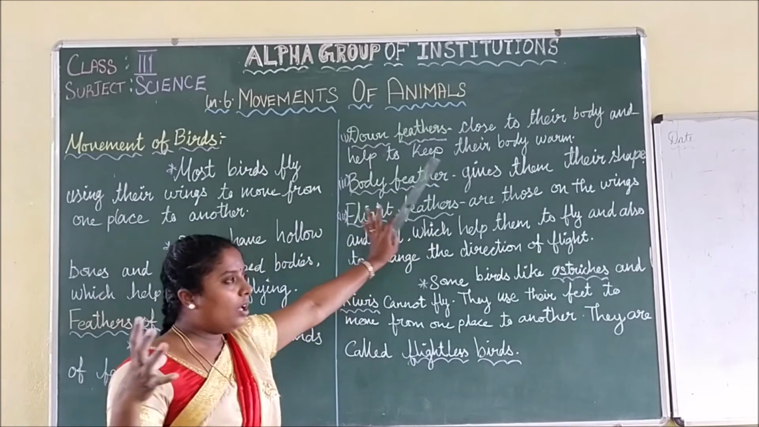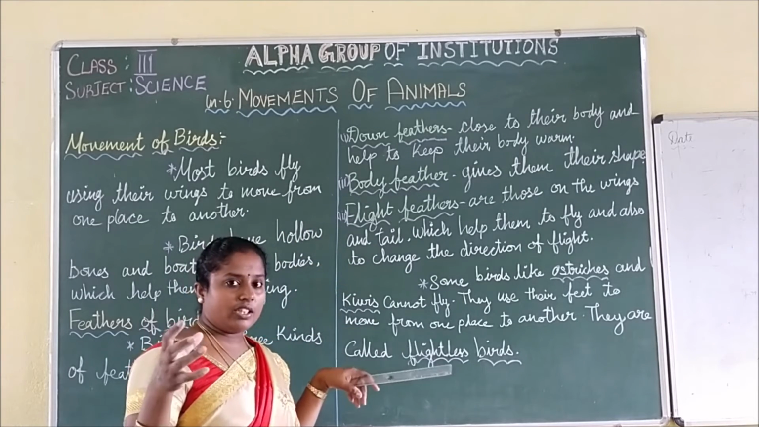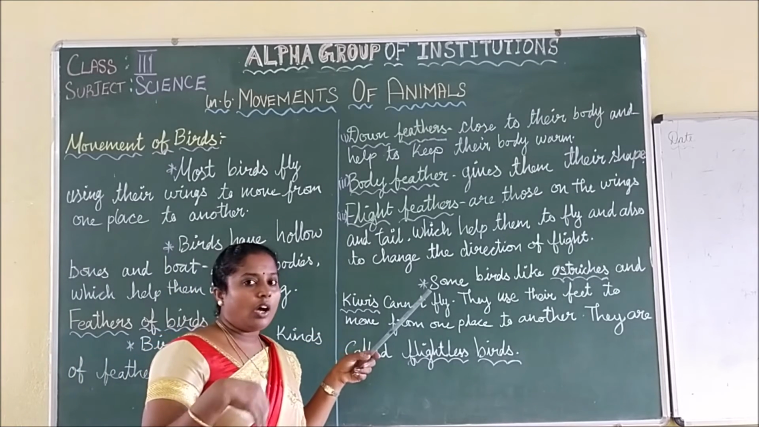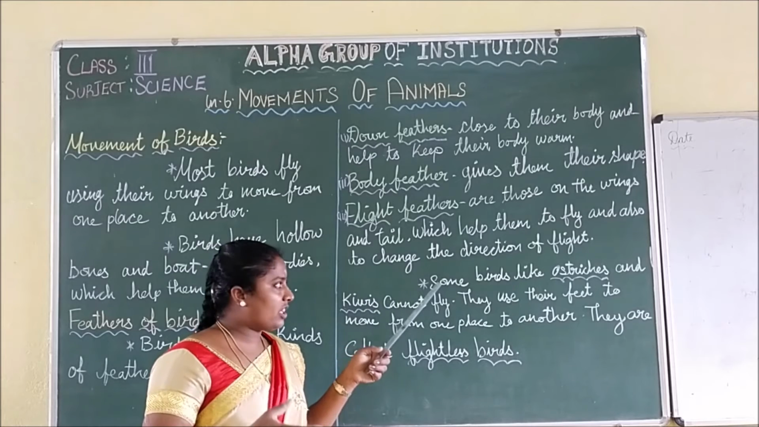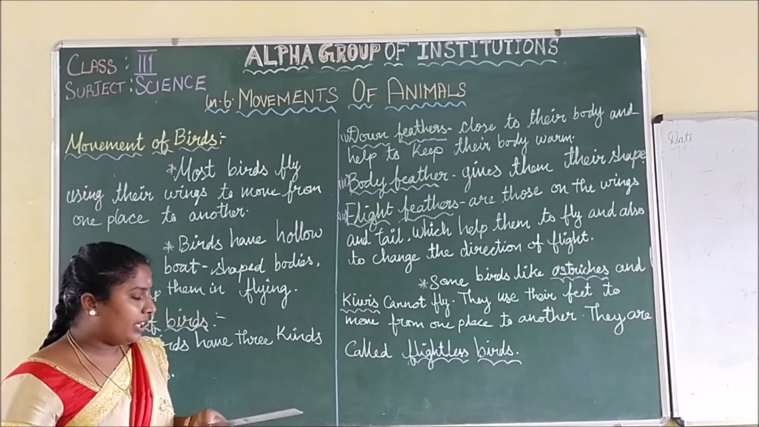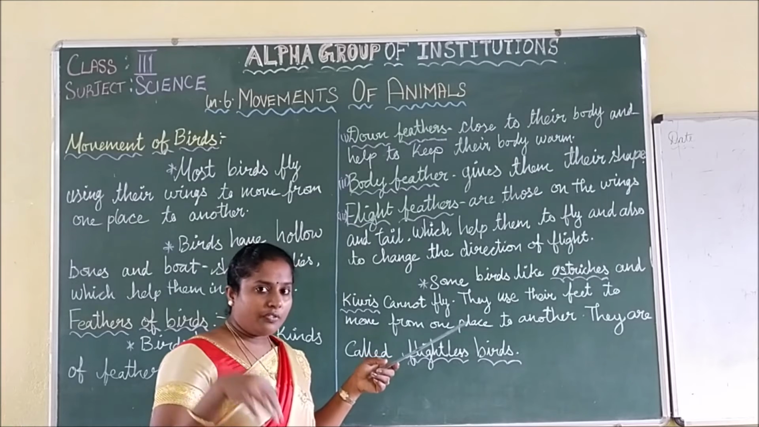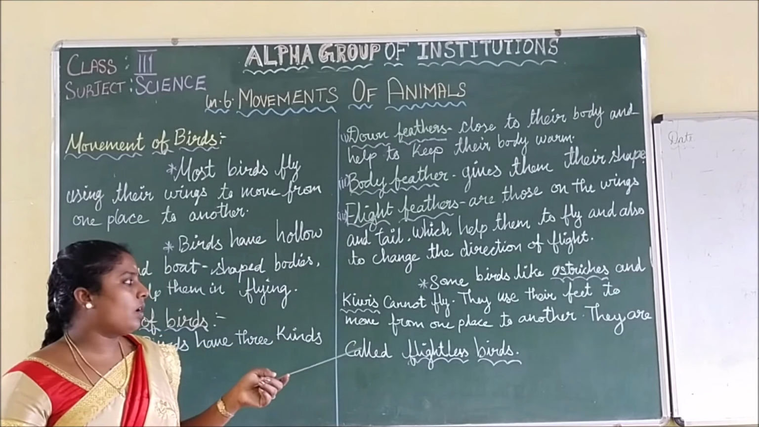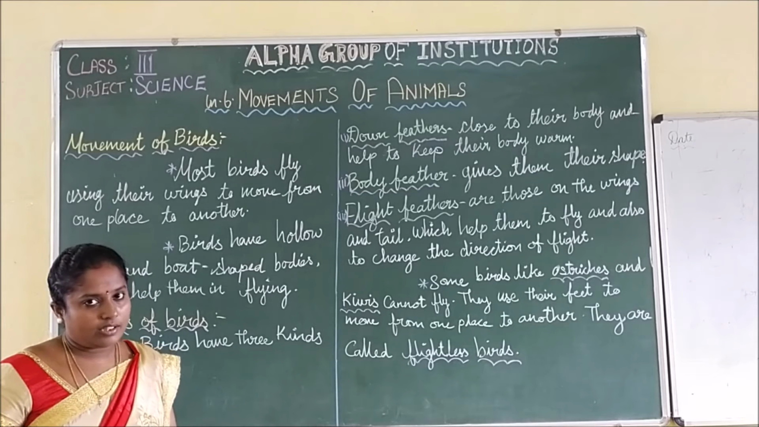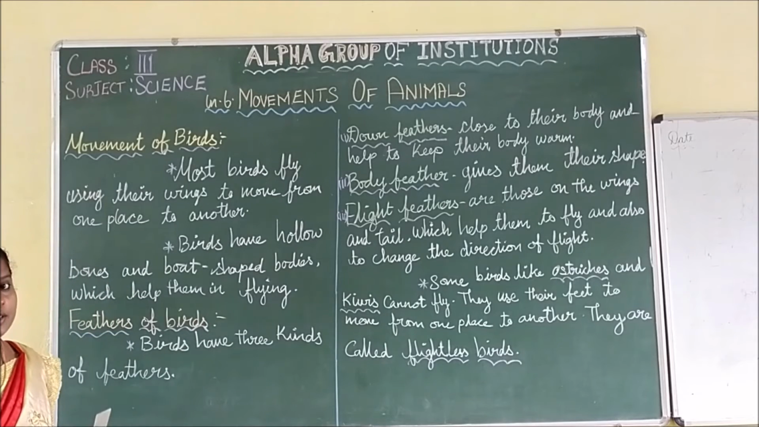Down feathers keep their body warm. Body feathers give them their shape, and flight feathers are those on their wings and on their tails, which help them to fly and also to change the direction of flight. And some birds cannot fly, like ostrich and penguins. They use their feet to move from one place to another. They are called flightless birds. This is about the feathers of birds.